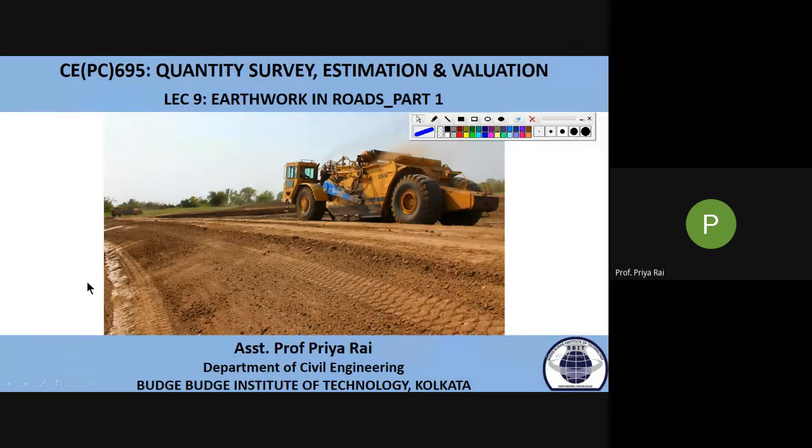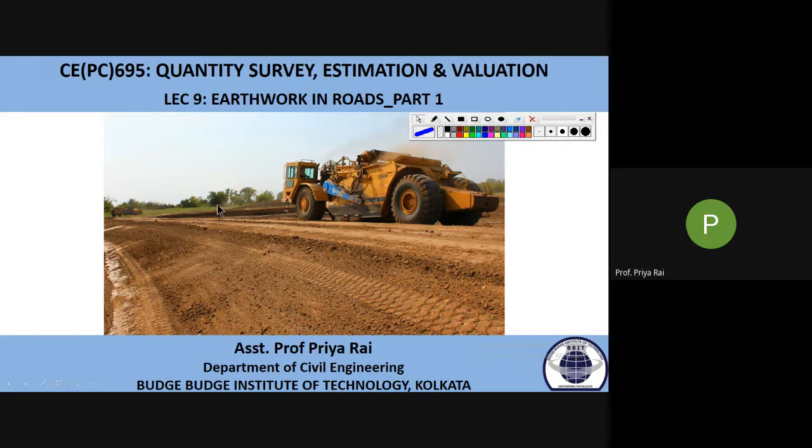At what height that particular location is above the mean sea level, that is your reduced level. Since on our earth surface this reduced level of the ground is not constant, it may vary, so the formation level of our road will also be varying.